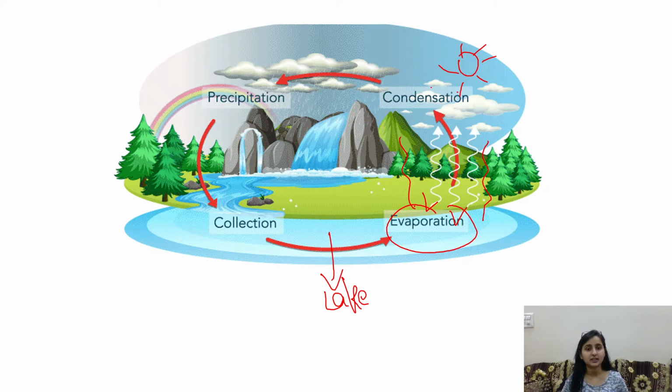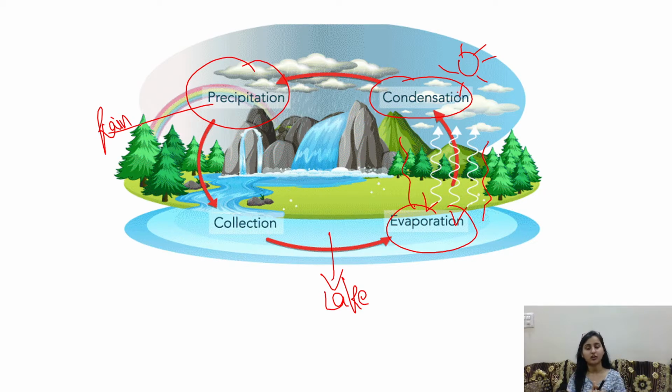When it evaporates, it condenses. That means when the water evaporates, it goes up. वो ठंडा हो जाता है water, evaporate हुआ तब तो गर्म था because heat पड़ रही है. तो when it goes up in the sky, it condenses or it cools down. When it cools down, it forms the cloud. When it forms the cloud, you see when a lot of clouds get together, what happens? Precipitation. Precipitation technically means rain. So don't get confused with this word.